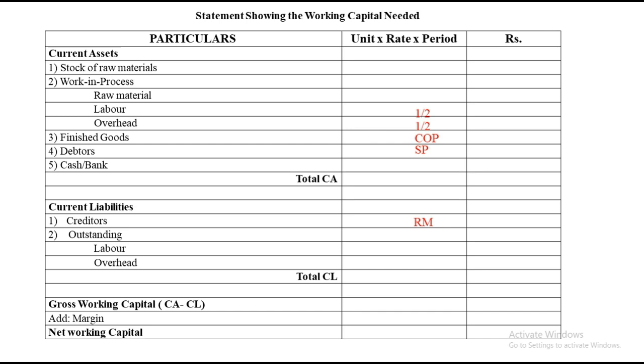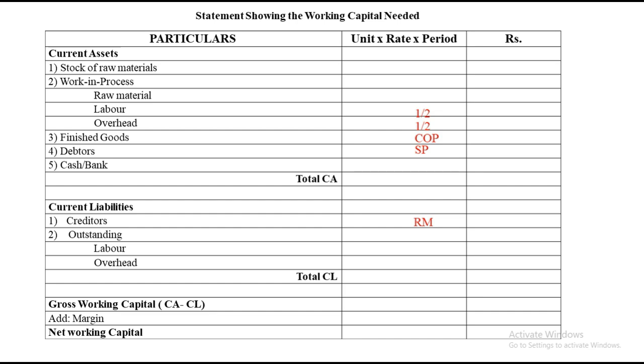Number one, under WIP, labor and overheads will always be half. Debtors are on selling price, finished goods are all on cost of production, and creditors are on raw material. Once I make that format, I'll even note down these particular rules which I've written in red. Next, after noting the format, the next thing is your working notes.